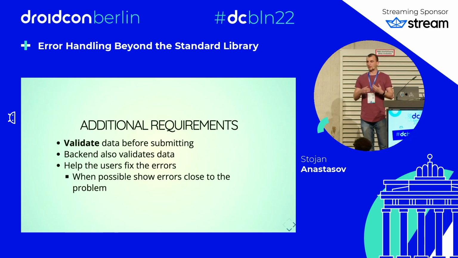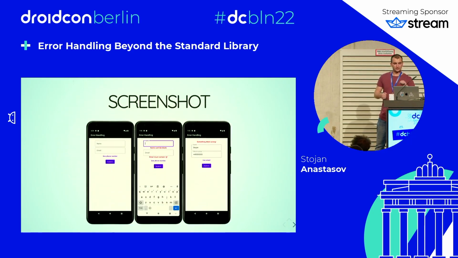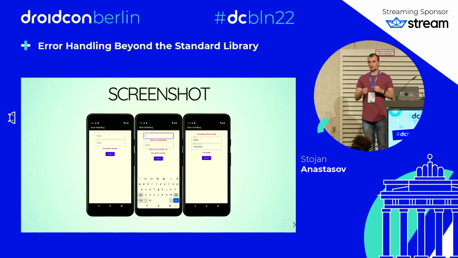And then when users make mistakes, we also want to help them fix them. So if there is an error, we want to show it as close as possible to the source. This is how the UI would look in case there are errors. In the middle, we can see errors from the local validation or coming from the backend validation in the API response. In the screenshot on the right, we can see a generic error, for example, if the internet is down or the backend is down.